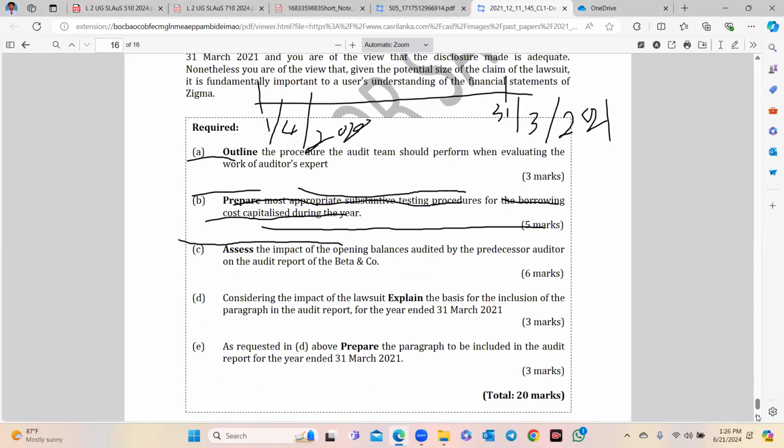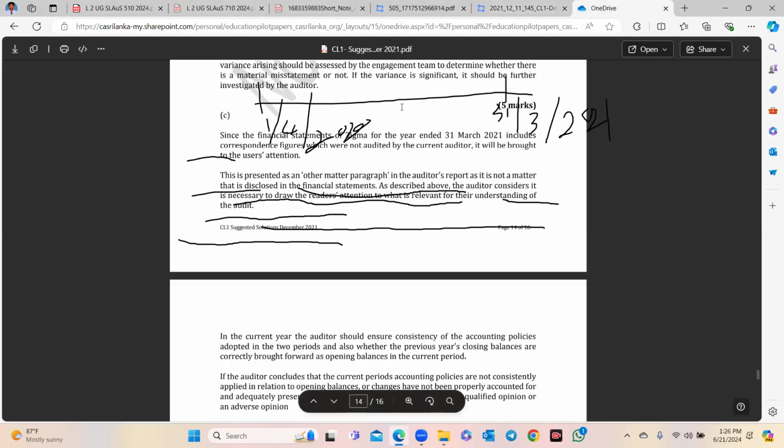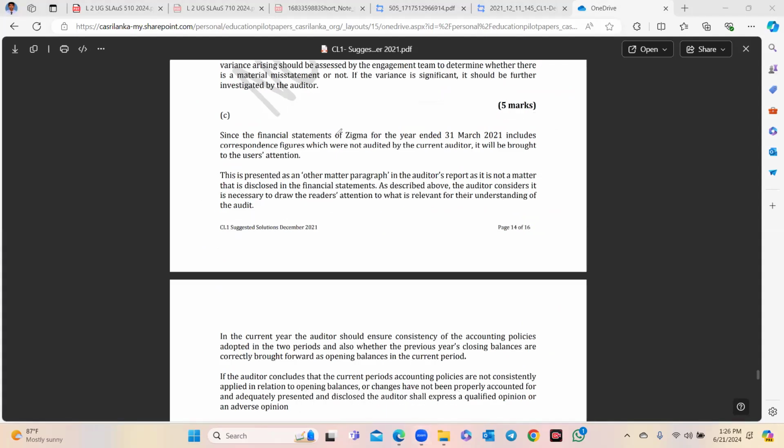Since you can write here, the CA Sri Lanka examiner's answer, I'm reading. Since the financial statements of Sigma for the year ended 31st March include corresponding figures, which are not audited by the current auditors. So for comparative information, you have corresponding figures and corresponding financial statements.